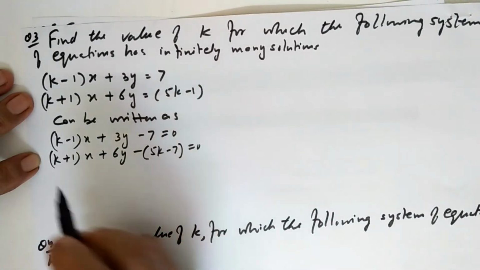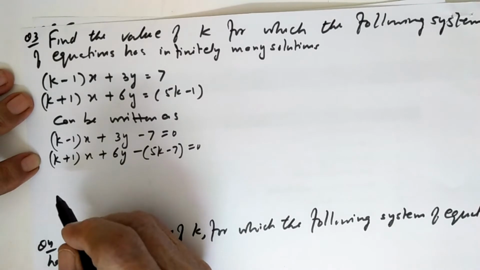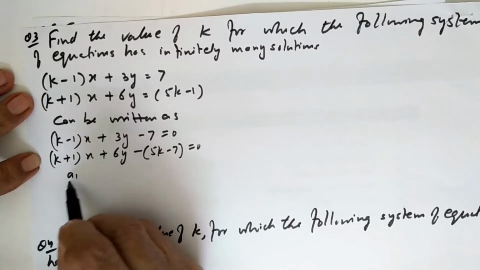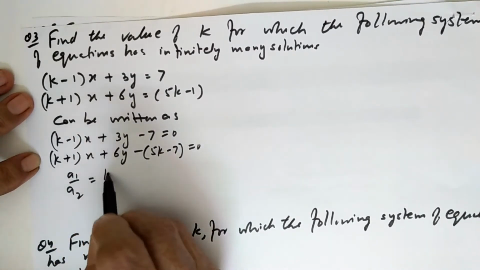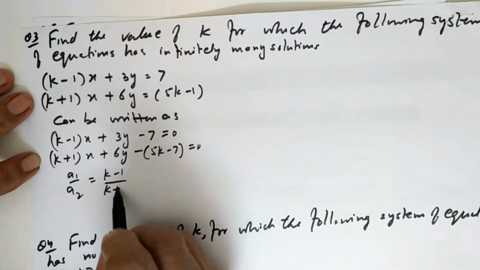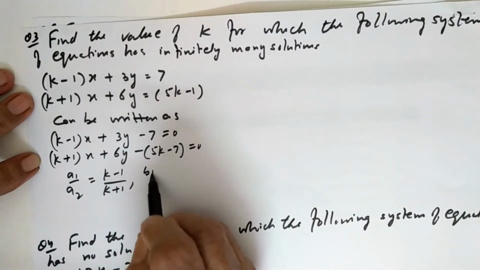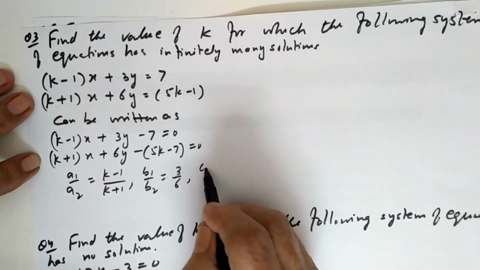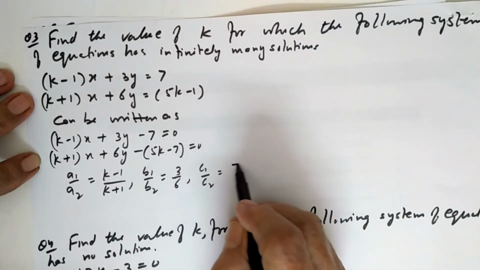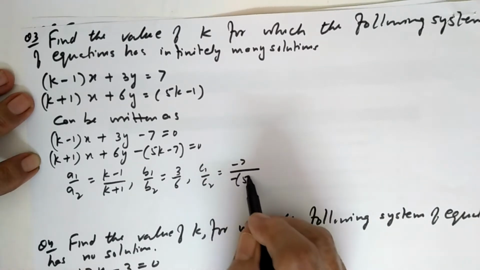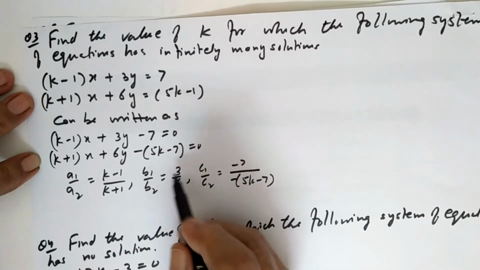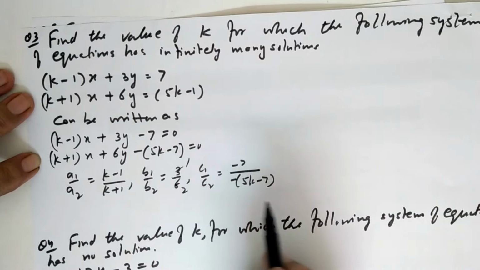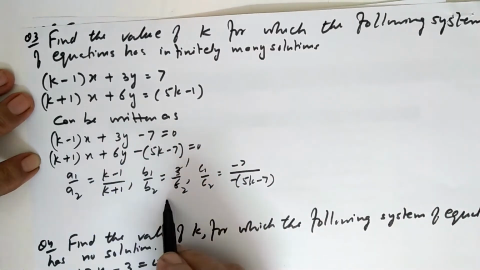For infinitely many solutions, we want to know a1 upon a2. a1 upon a2 is k minus 1 upon k plus 1. b1 upon b2 is equal to 3 upon 6. c1 upon c2 is equal to minus 7 upon minus 5k minus 7. This you can reduce, 1 by 2. Now you will compare a1 and a2.